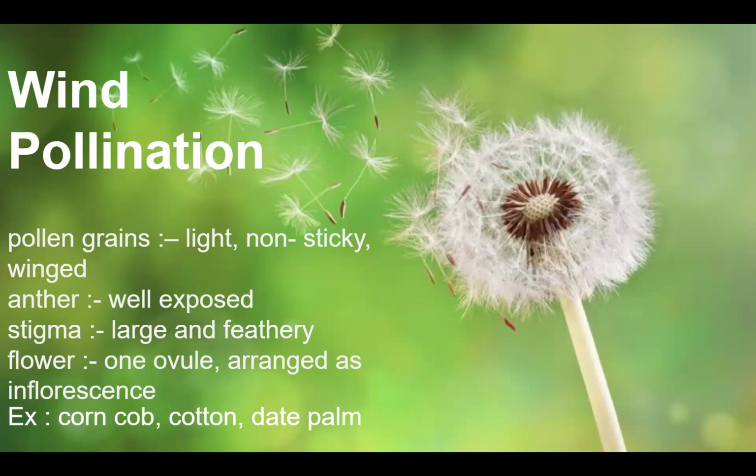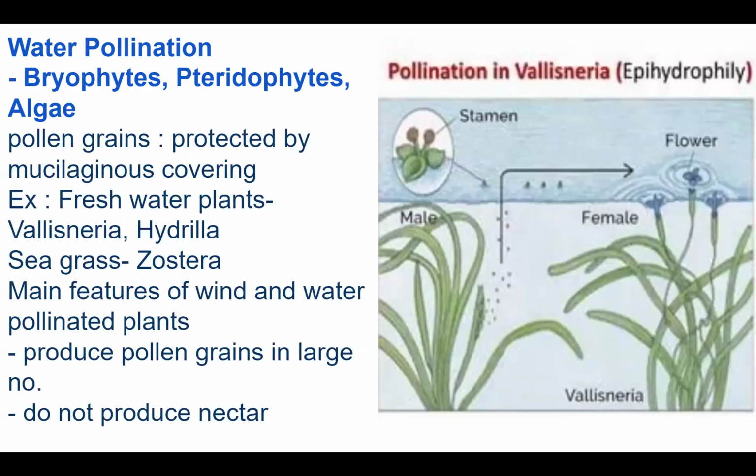What are the examples? We have corn cob, cotton, or date palm is an example of this. Next, coming to flowers which are water pollinated plants. So we have bryophytes or pteridophytes or algae, which are usually pollinated in water.